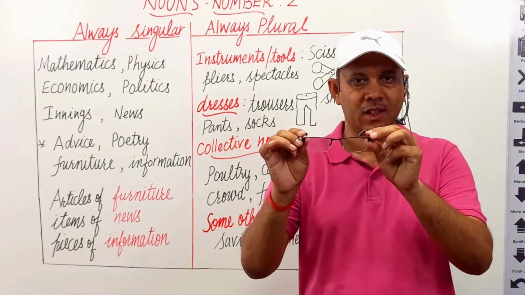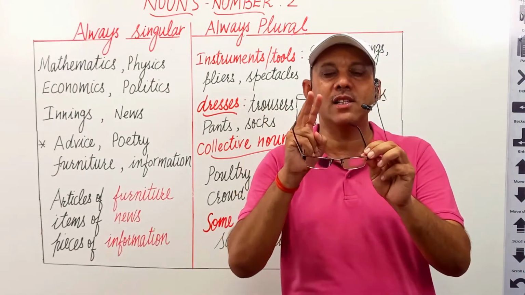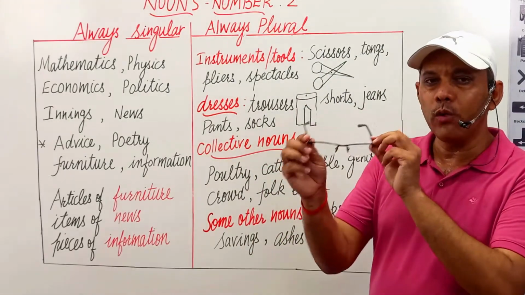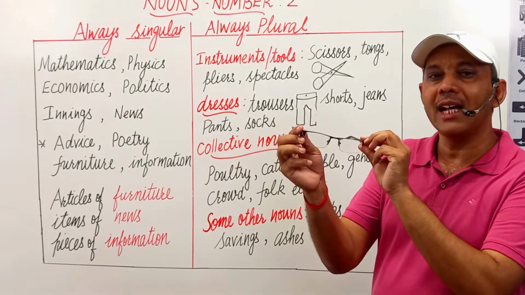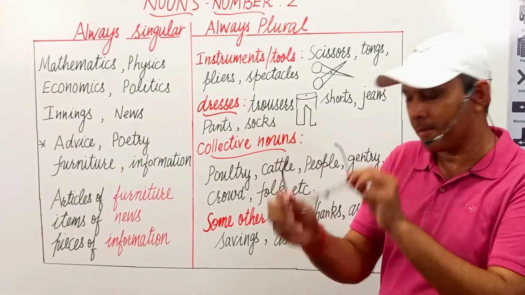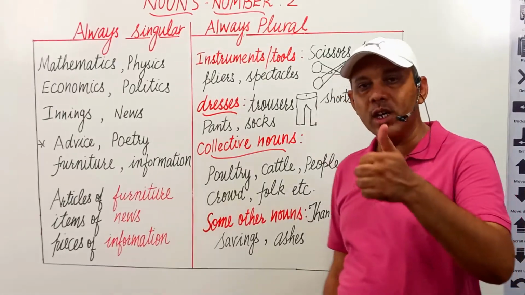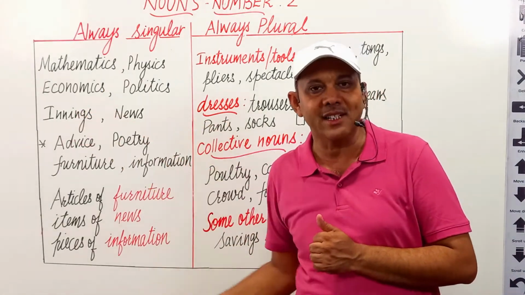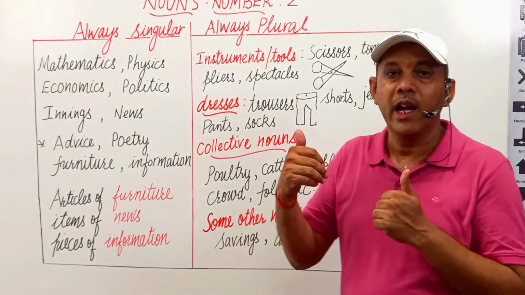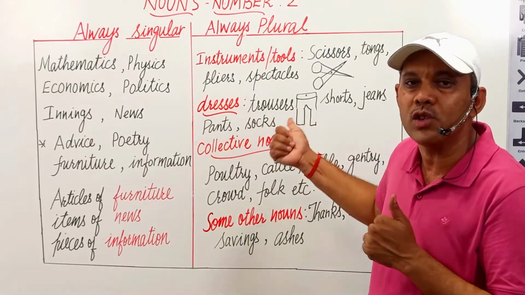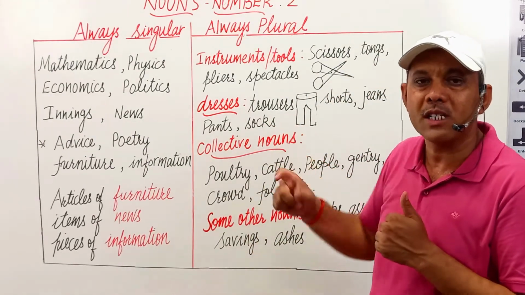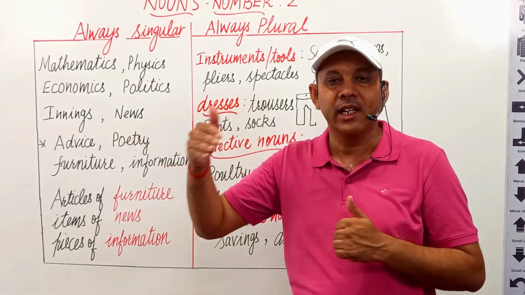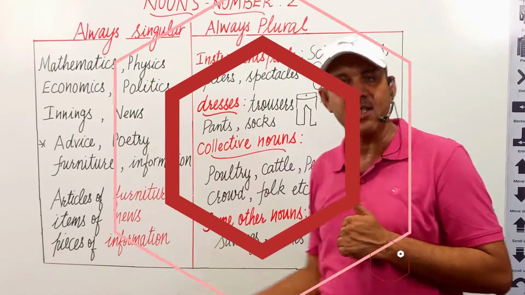Binoculars also has two lenses. In the same way, we always take spectacles as a plural noun. Yes, there is a word spectacle, but it means something else. Spectacles is always used as a plural noun, but spectacle is a scene. It means something else, not this one.